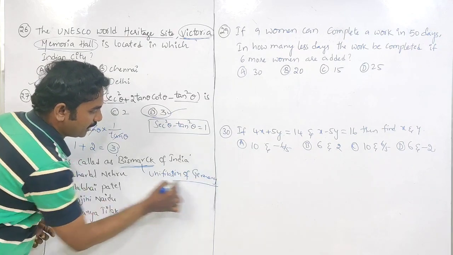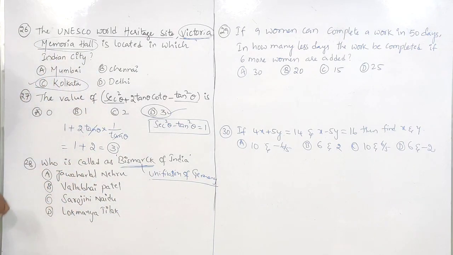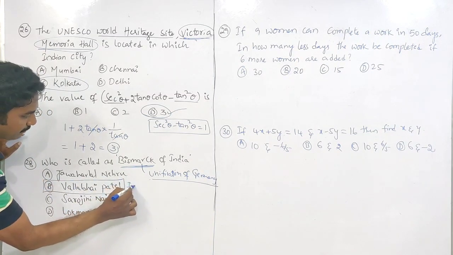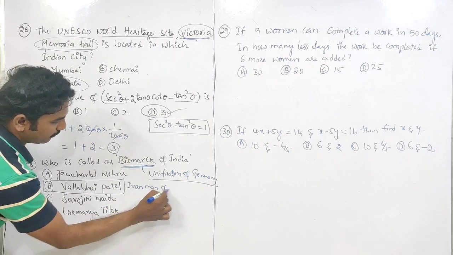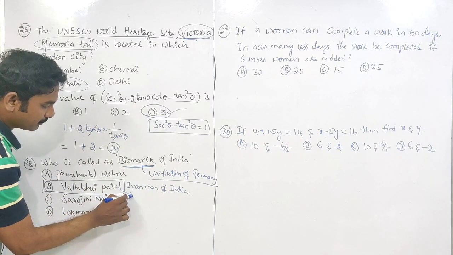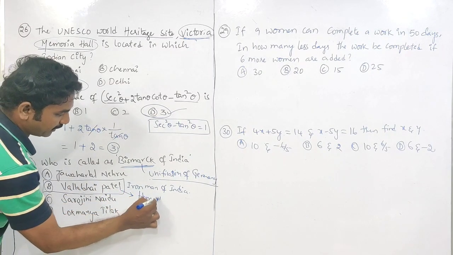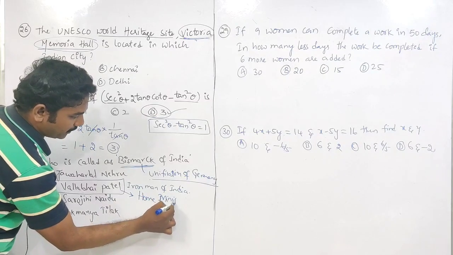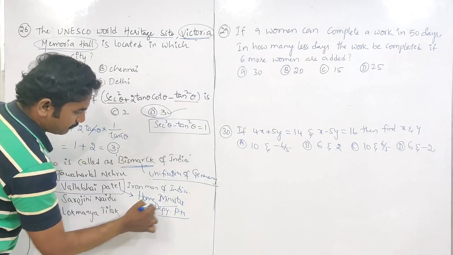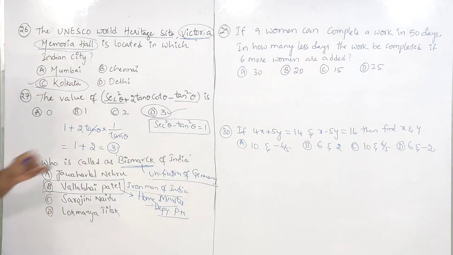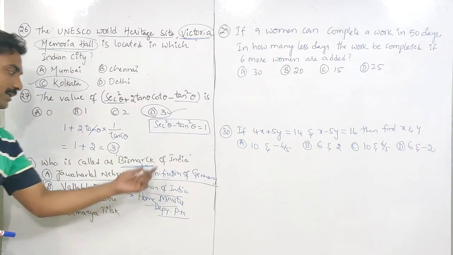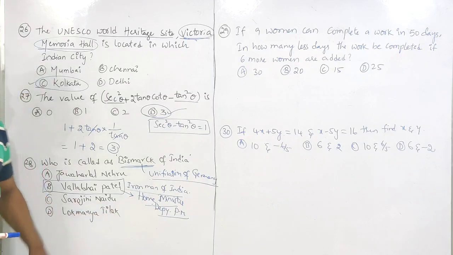Similarly, in United India, who played a vital role here? Vallabhbhai Patel, the Iron Man of India, played a vital role in United India. He was also the Home Minister of India at that time, Home Minister and Deputy Prime Minister. So this man played a vital role in the United India. So he is called the Bismarck of India.